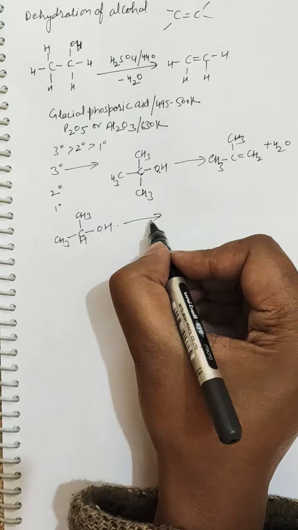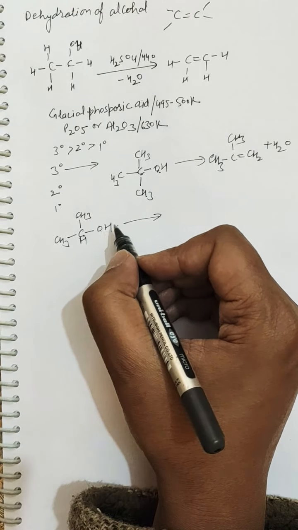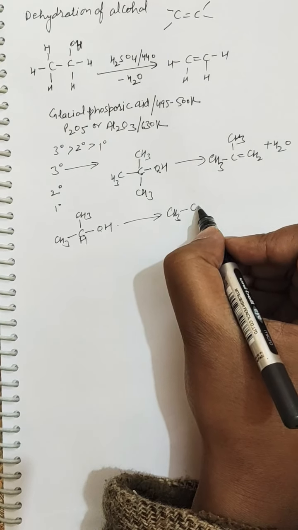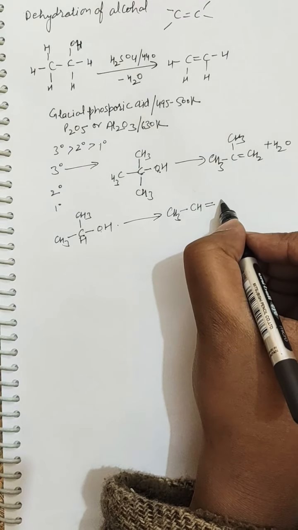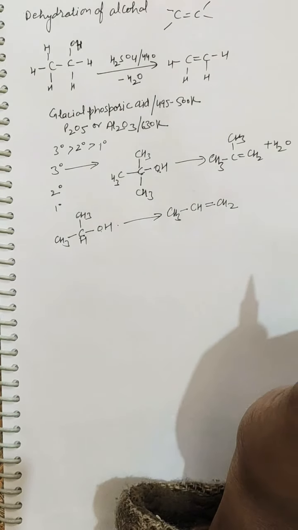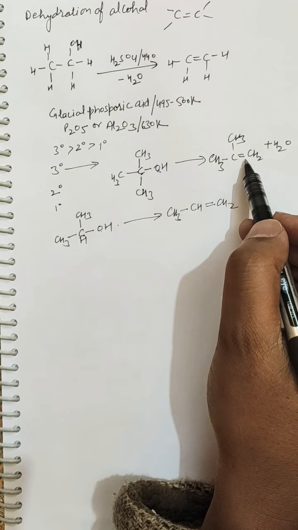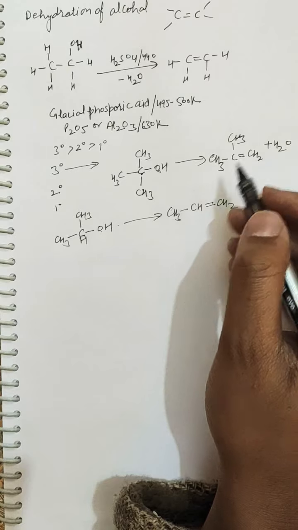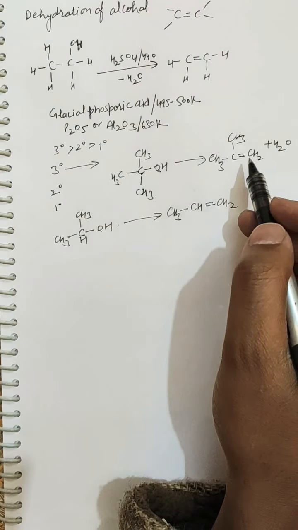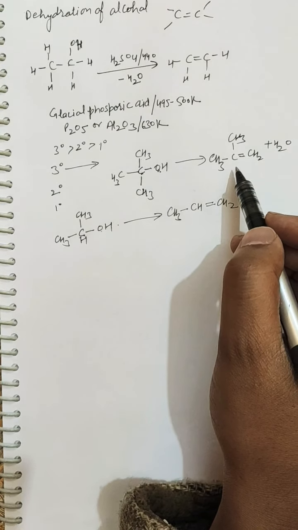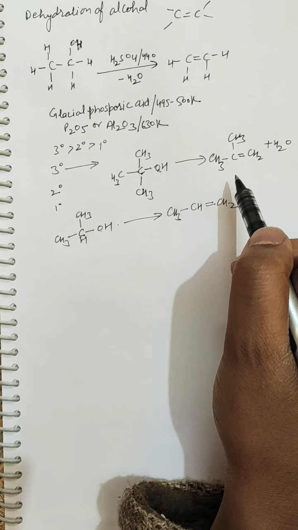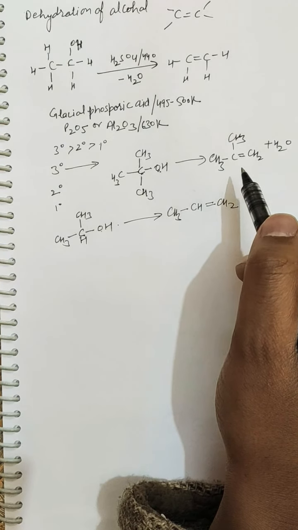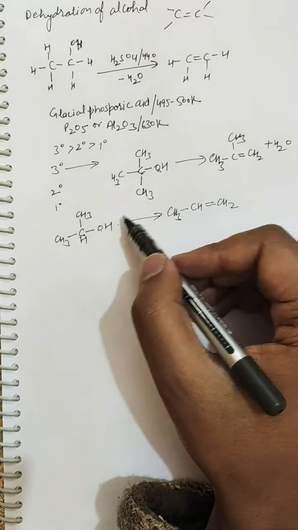When this secondary alcohol is dehydrated, it results in the formation of this alkene. This alkene can be further classified as a substituted alkene, that is singly, di or tri substituted, which I explained earlier in our last lecture, where I told you about the substitution as per Saytzeff rule. So this is a secondary alcohol.